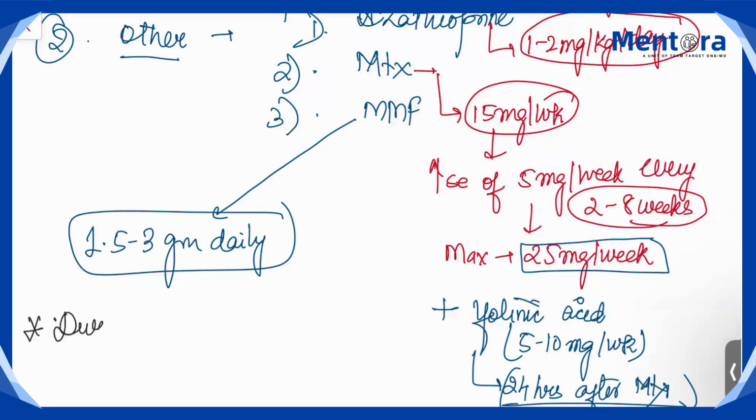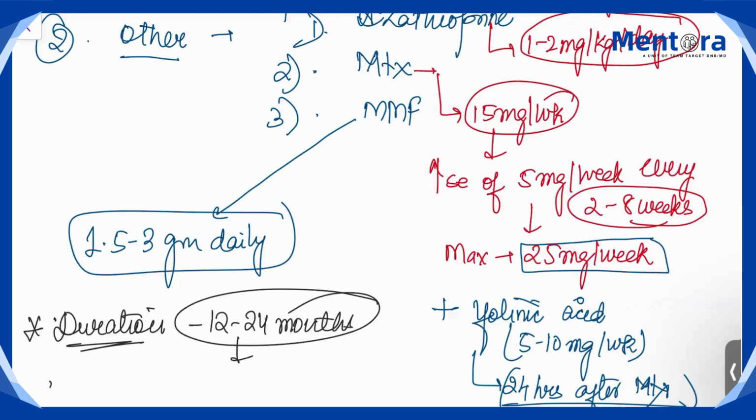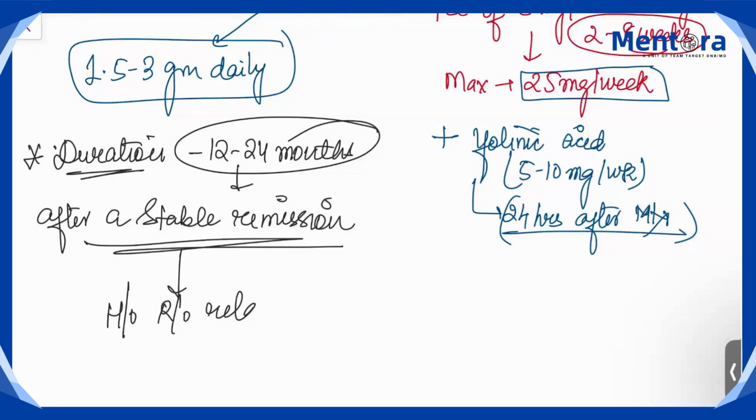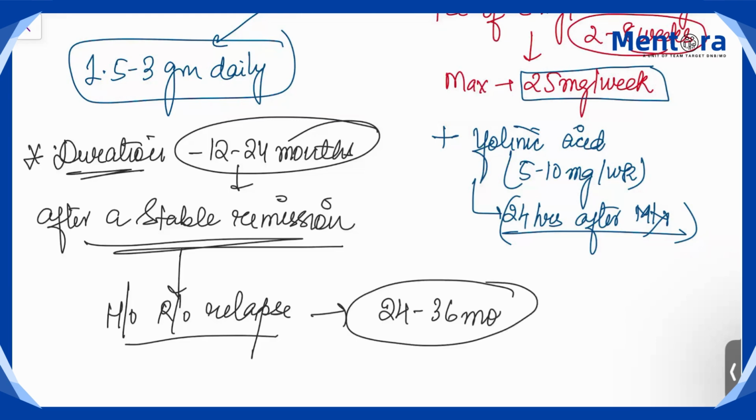Ideal duration, nobody knows. But yes, at least 12 to 24 months after a stable remission has been attained. So after a stable remission, you can continue these drugs. And if there is a high risk of relapse, you can continue these drugs further for 24 to 36 months also. So it all again depends on patient to patient, physician to physician.